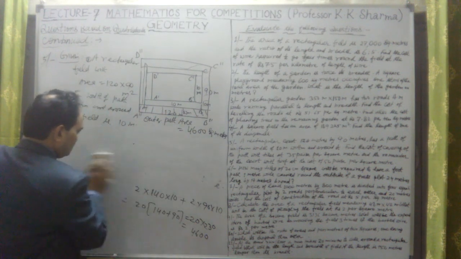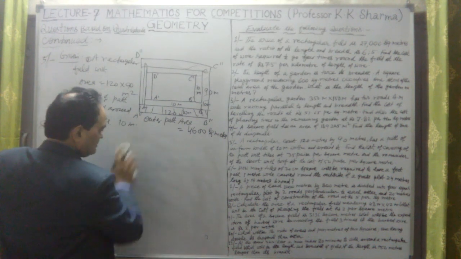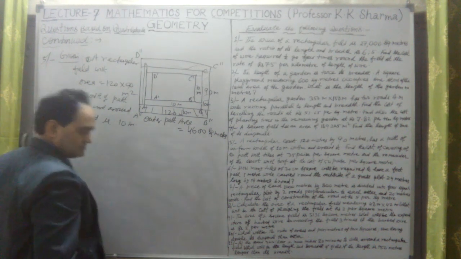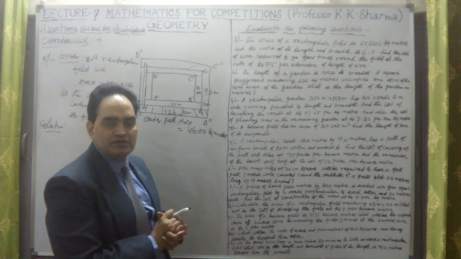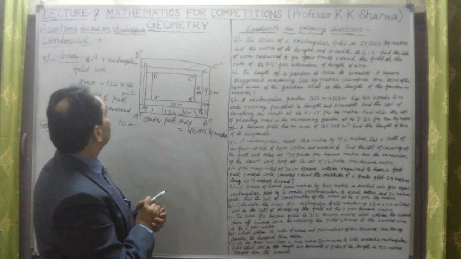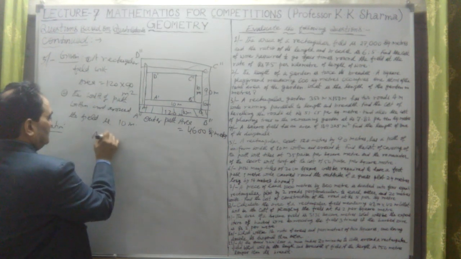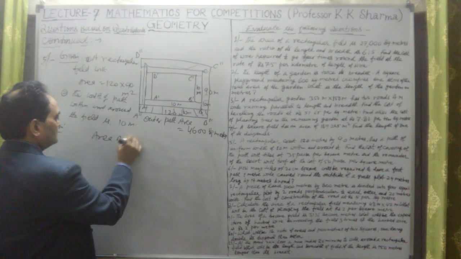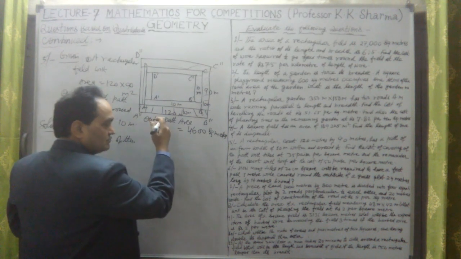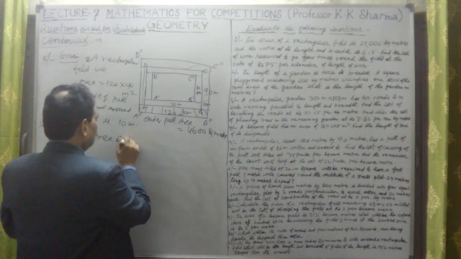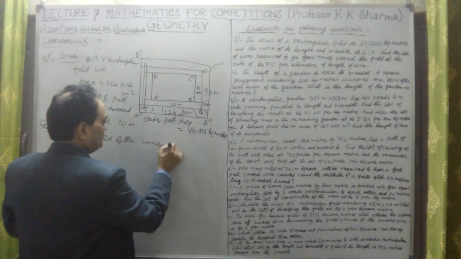Then the inner path of the path. The three areas, let me calculate. The inner path is to be subtracted from the area of the field, the area of the garden. What is the area of the field? Okay, so the area of the inner path. Try to understand what is the path inside the field and outside the field.